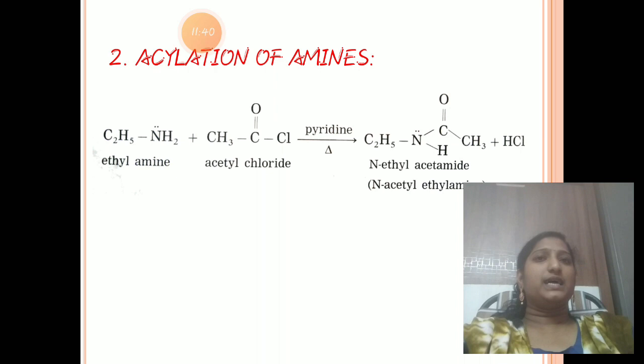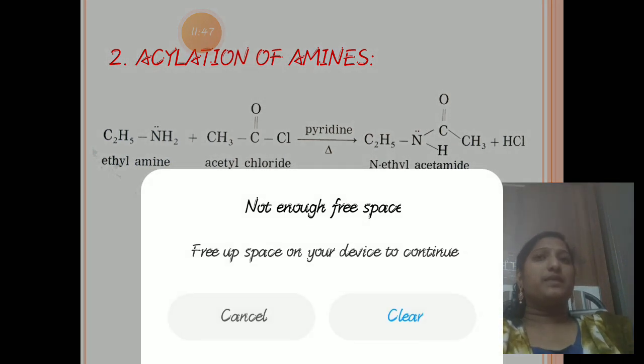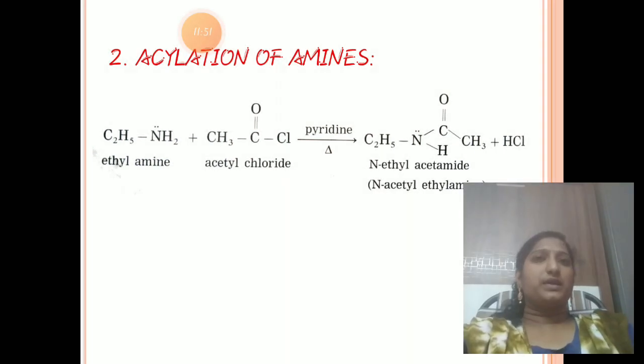It gives N-ethyl acetamide. Here chlorine is eliminated and the acyl group is substituted, so C2H5NH-C(=O)CH3. That's why it is called N-ethyl acetamide.